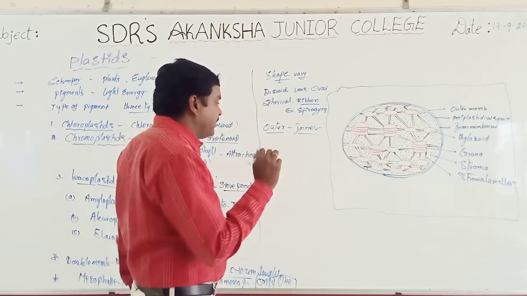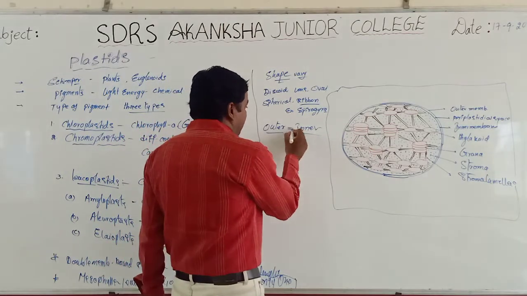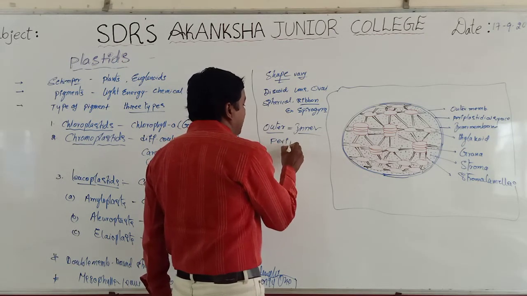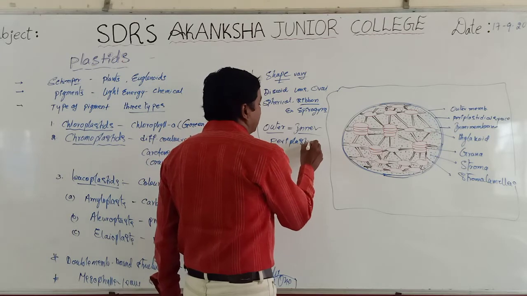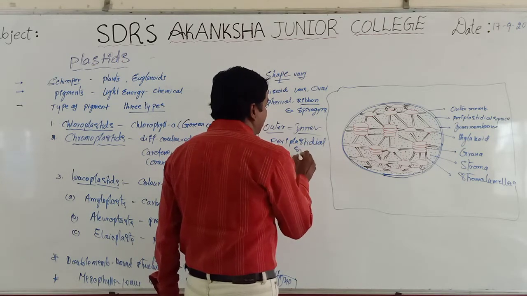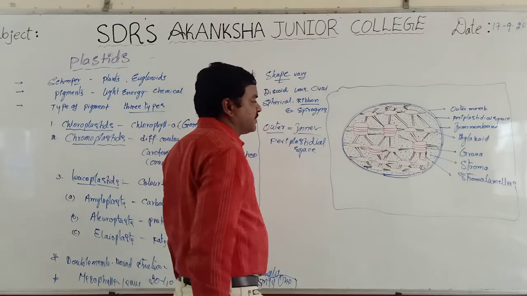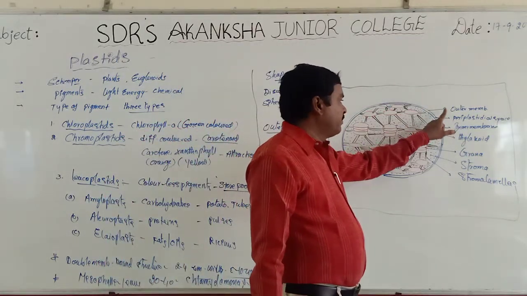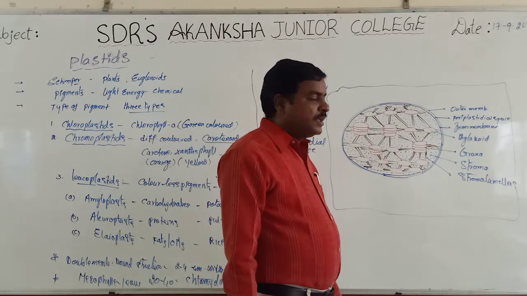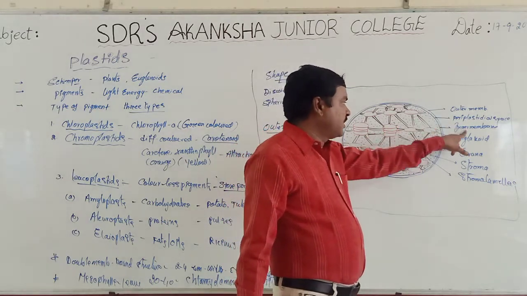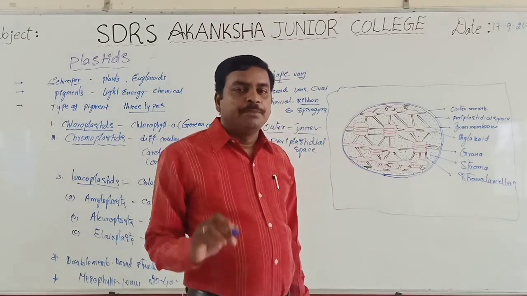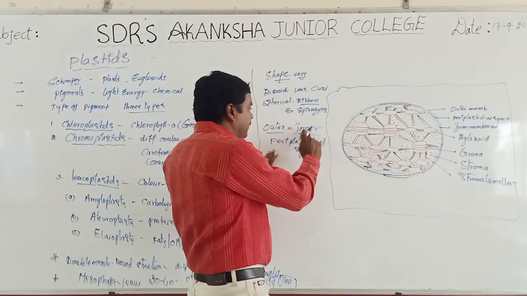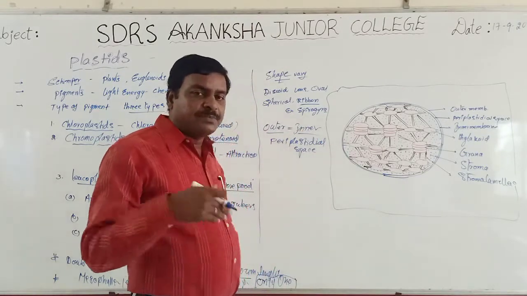The small gap between the two membranes is called the periplastidial space.